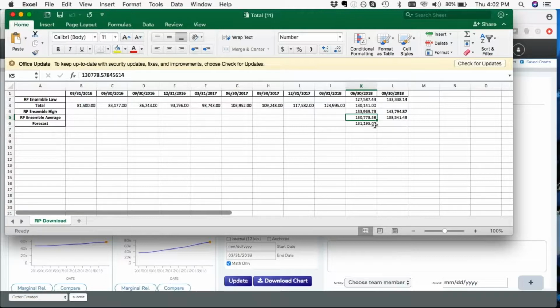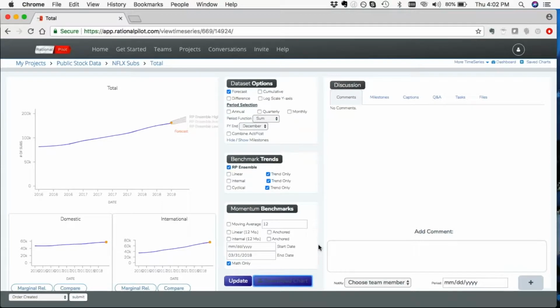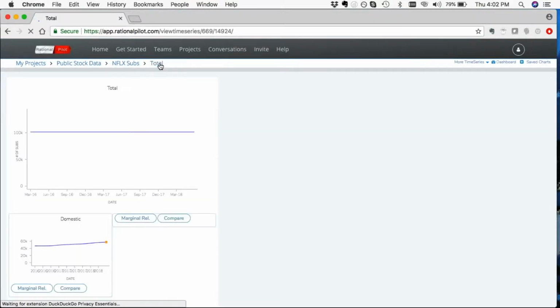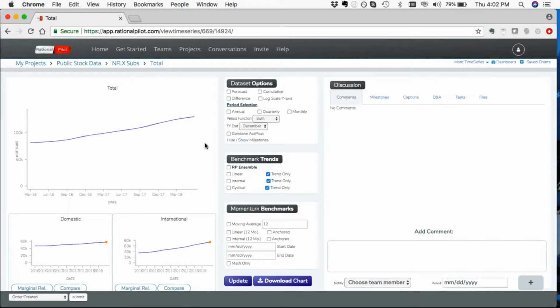Now let's take a look at what they could have seen if they had gone back and looked at a couple of other tools that we have in the bag on Rational Pilot. So we'll come back here very quickly. We'll reset our screen here and get rid of all of the ensemble and the forecast. Let's take a look at a set of tools that we call momentum. So when you're looking at momentum, it's kind of like a speedometer. You're looking at the incremental, the marginal activity of your business.